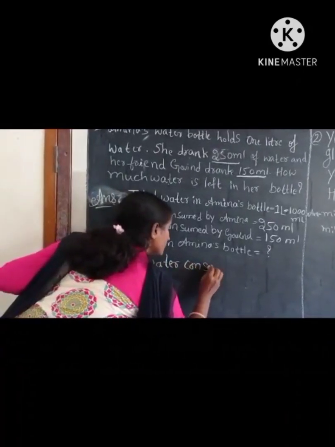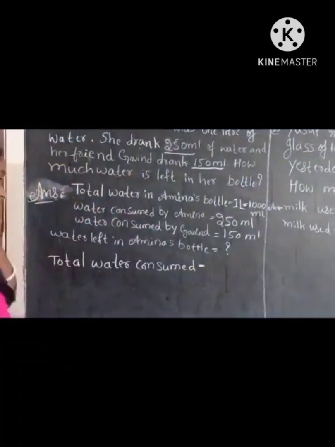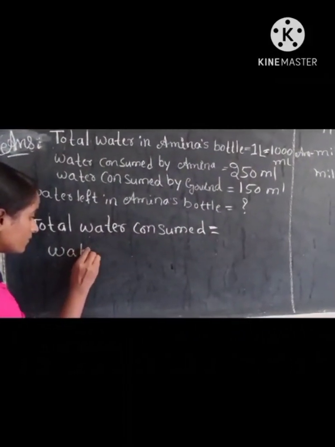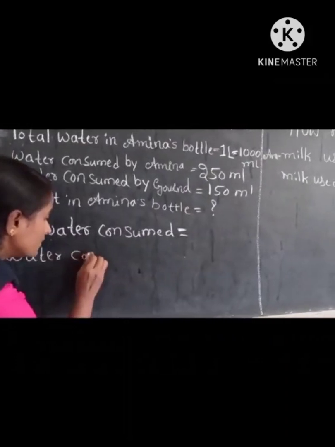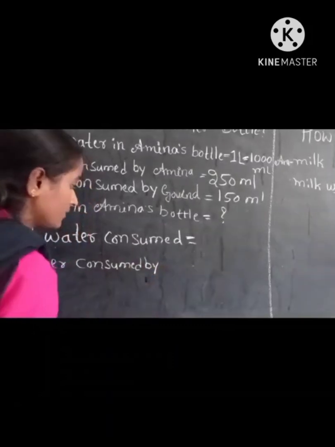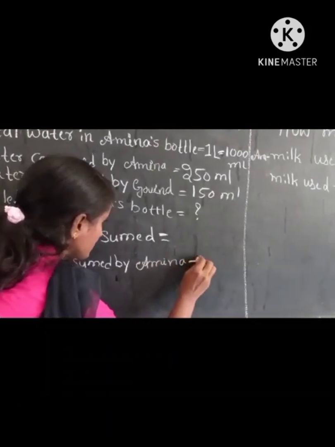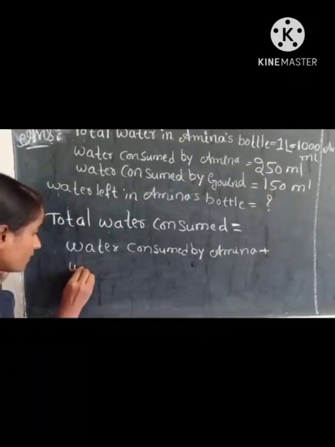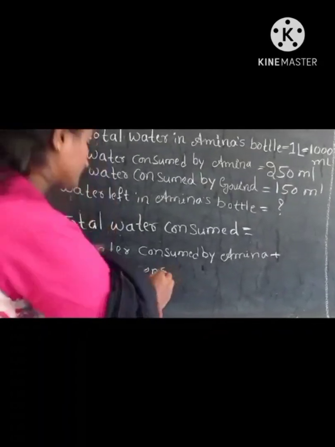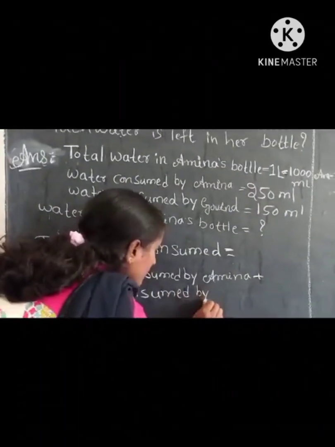Total water consumed is equal to water consumed by Amina plus water consumed by Govind.